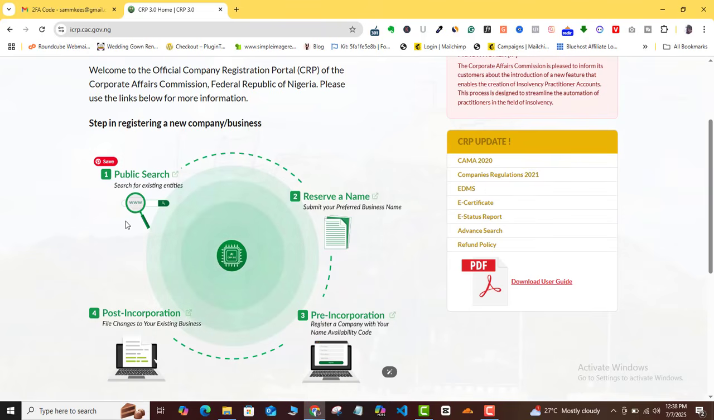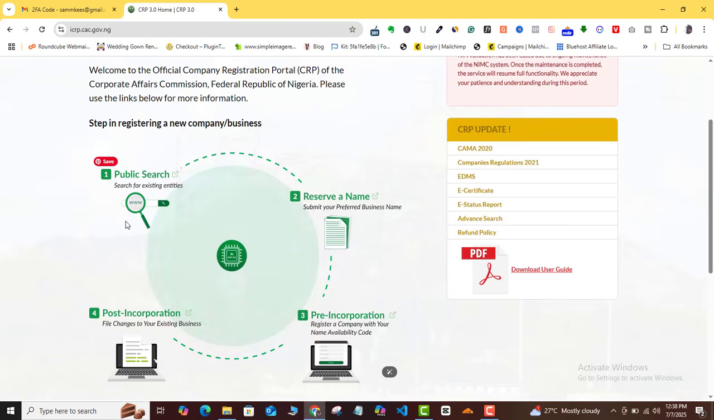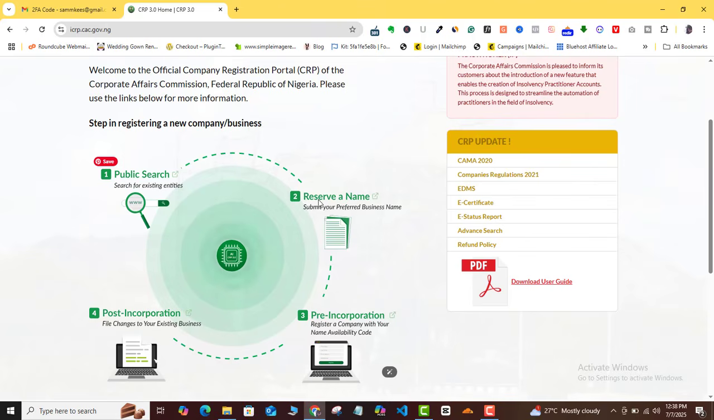Okay, so that's what they are saying here. That is the new upgrade for public search. And then you go ahead to step 2, which is to reserve the name. According to them, the reservation is going to be immediate, according to what they promised.